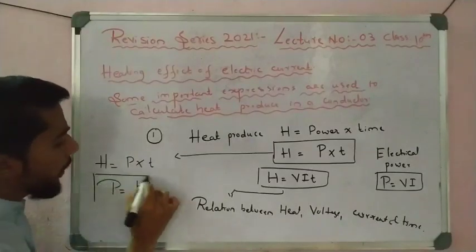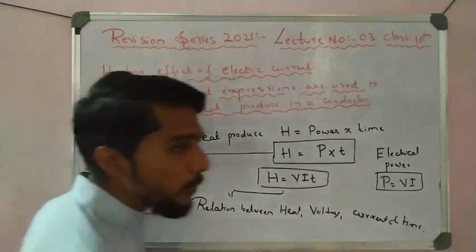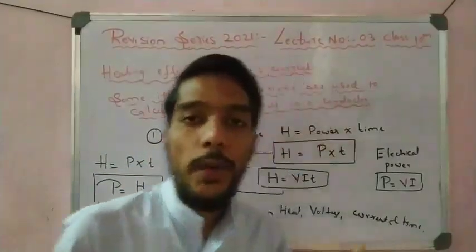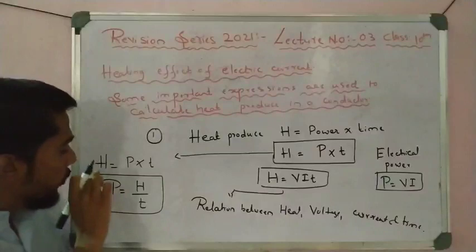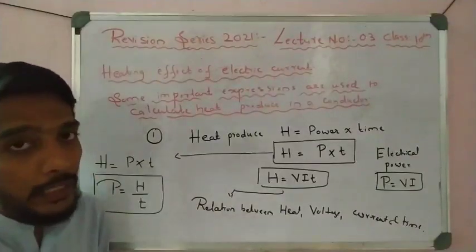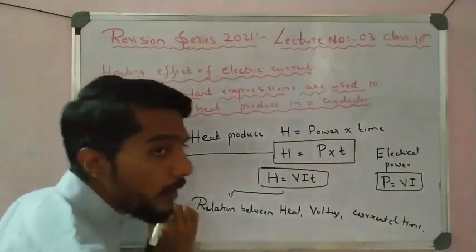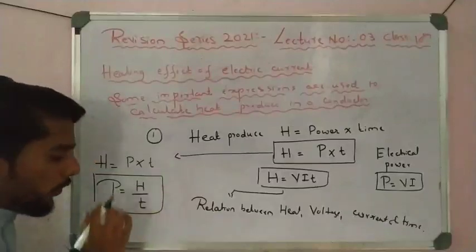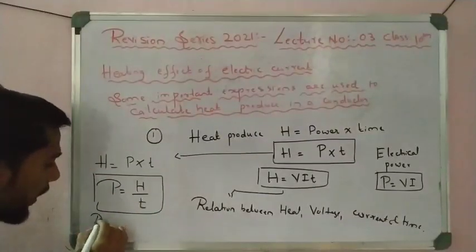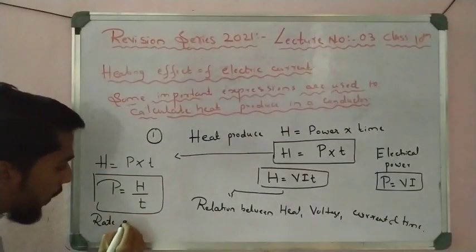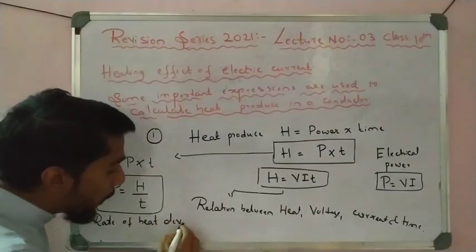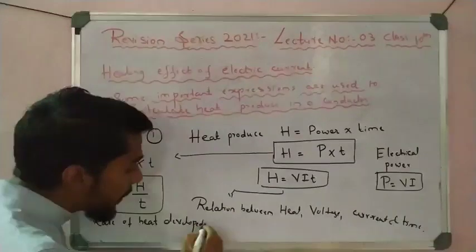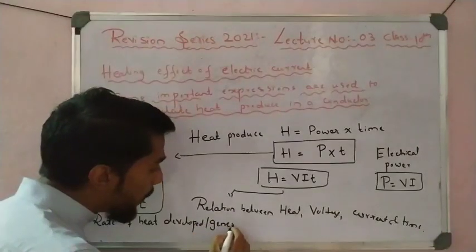P is equal to H by T, power is equal to H by T, that is okay. It is into, here I take divide. So P is equal to H by T, students. What do we call this formula? This formula is called the rate of heat developed or generated. That is a very important formula.